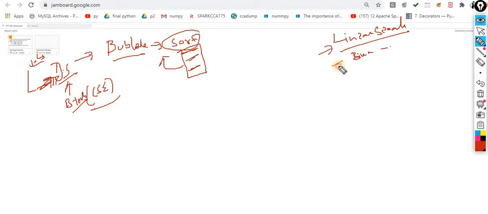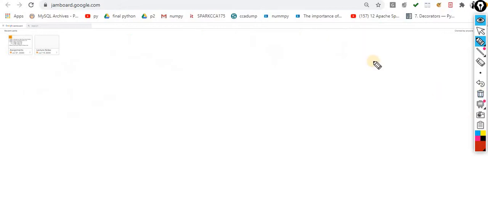So linear search, binary search. These are the algorithms that you must be familiar with if you are coming from a BTech CSE background. If you are not from a CSE background, don't worry, but you must have very basic knowledge about all these things. Now you are familiar with linear search, and you will be familiar with bubble sort and then binary search. So now we are moving to bubble sort.